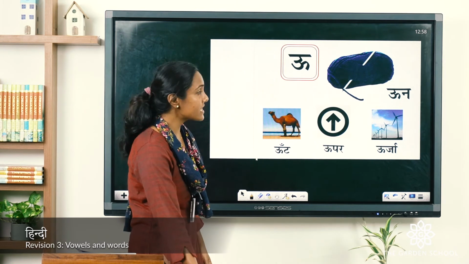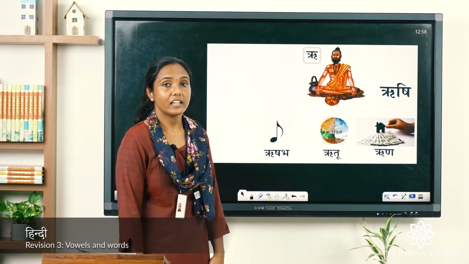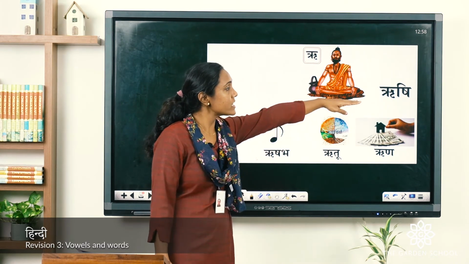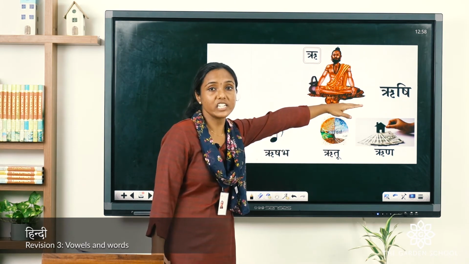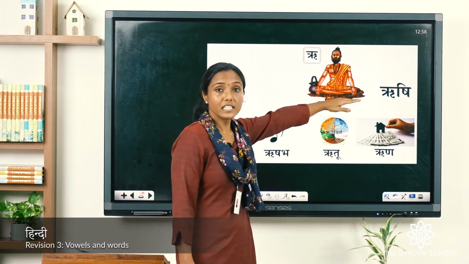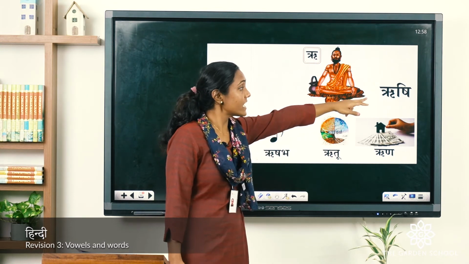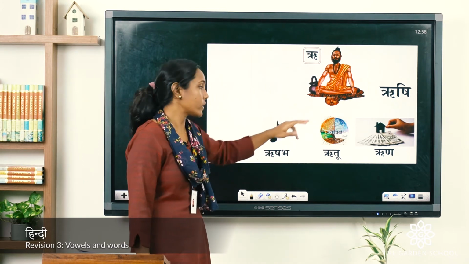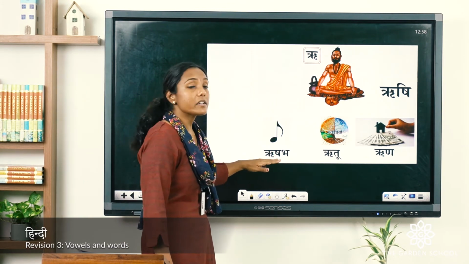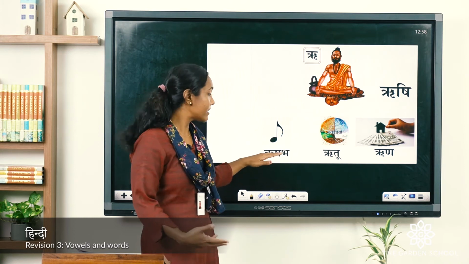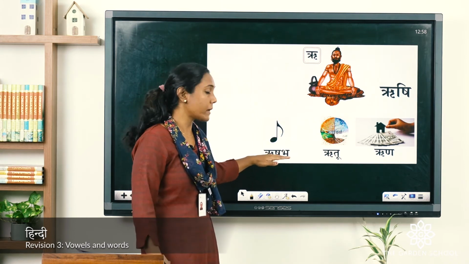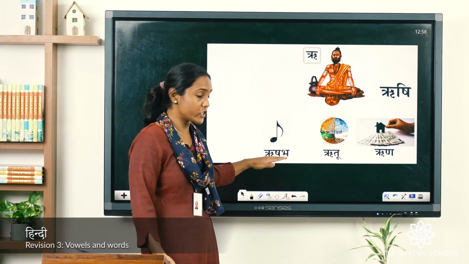Now let's see the next vowel, that's re. So re, we have learned how we pronounce this. Re says rishi. Rishi means sage in English. Just repeat with me, rishi. Okay, next is Rishabh. What is that? That means rhythm in English. Repeat with me, Rishabh.